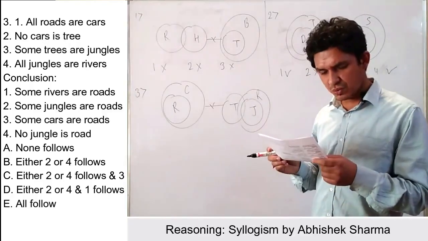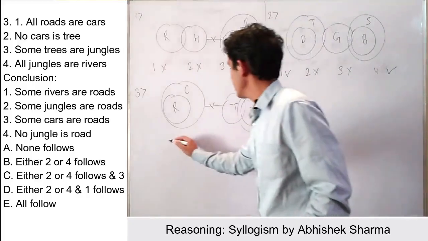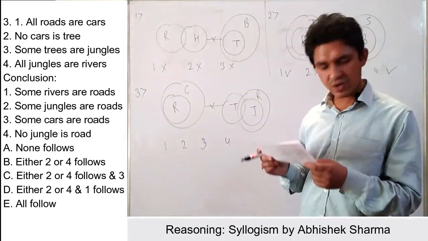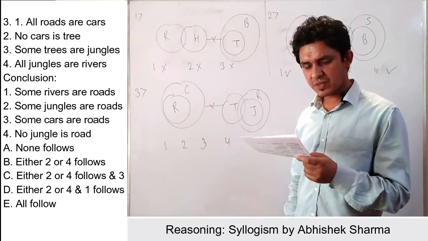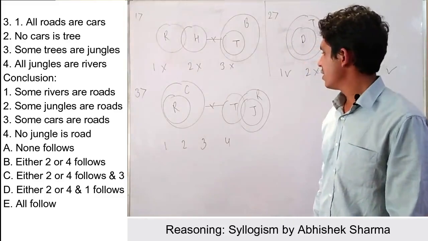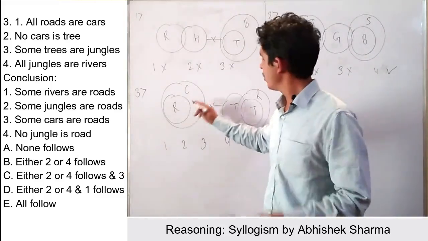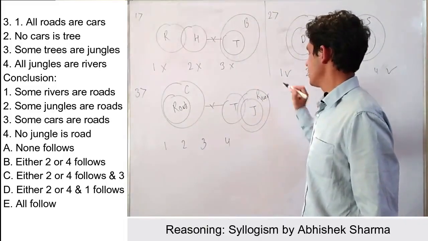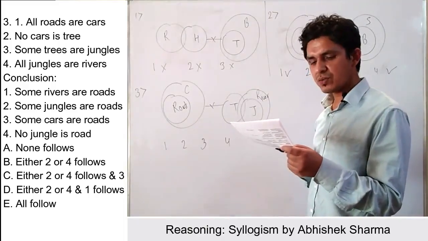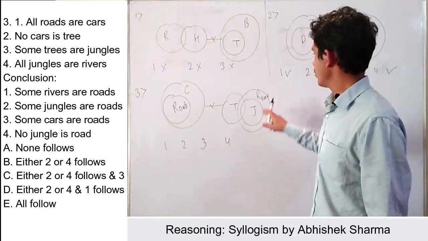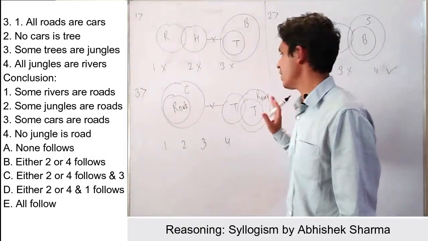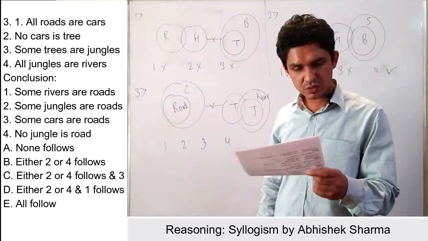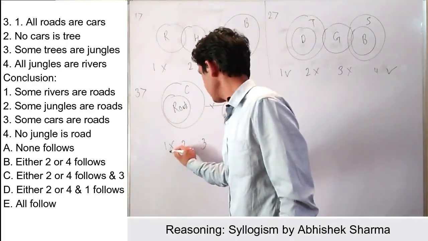Now let us check for the conclusion. The number of conclusions given is 4. So 1, 2, 3 and 4. Let us check for every conclusion. Like my first is some rivers are road. So let us check. Okay, my first R stands for road, so I am writing the entire word here, and this is for river. Now let us check the conclusion. This is some rivers are road. This is definitely false, because here we have river and here we have road. So the conclusion, some rivers are road, is false.